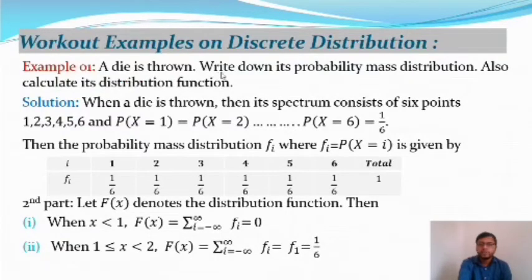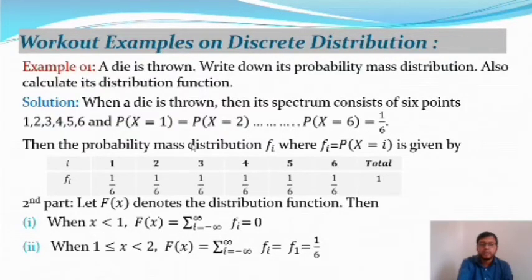A die is thrown. Write down its probability mass distribution, and also calculate its distribution function. So here is the solution. When a die is thrown, we take 6 outcomes: 1, 2, 3, 4, 5, 6. So its spectrum consists of the 6 points 1, 2, 3, 4, 5, 6. The probability of x equal to 1, that is the outcome 1 in a single throw, is 1 by 6. The probability of x equal to 2 is also 1 by 6, and up to the probability of x equal to 6, which is 1 by 6.